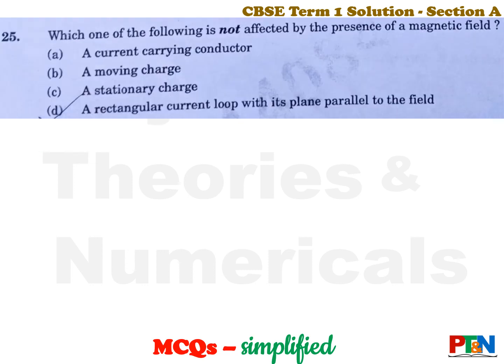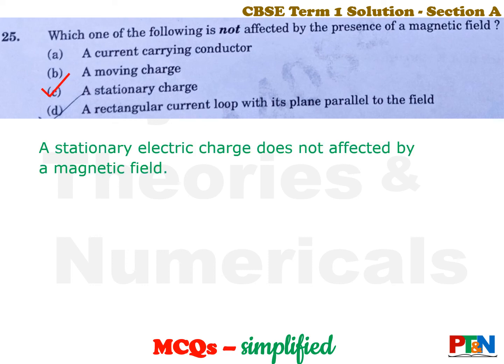Next one. Last MCQ of this section A. Which of the following is not affected by presence of magnetic field? A current carrying conductor, a moving charge, a stationary charge, a rectangular loop with its plane parallel to the field. Which one does not get affected by magnetic field? The answer is stationary charge. Stationary charge does not get affected by magnetic field. It gets affected by electric field. But if it is just simply sitting in a magnetic field, it does not feel any force. But if it is moving, it feels a force.